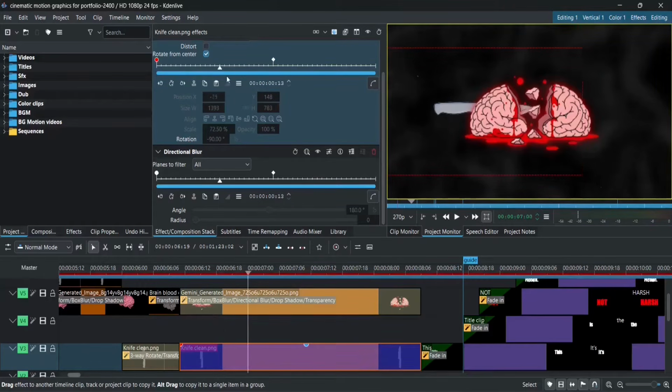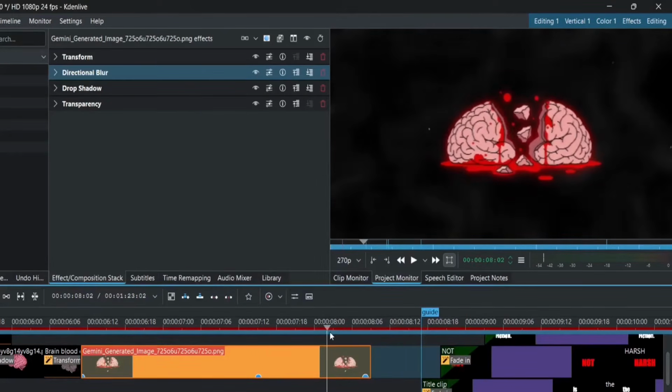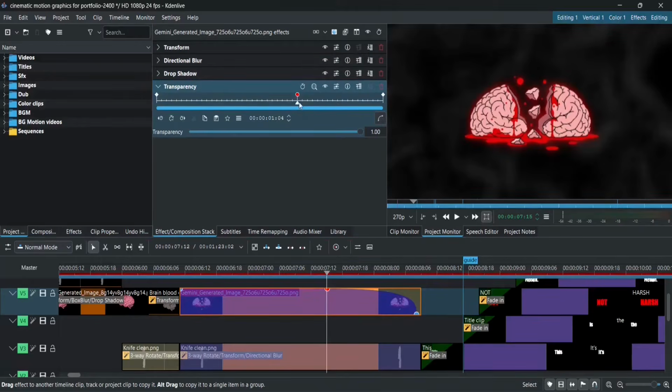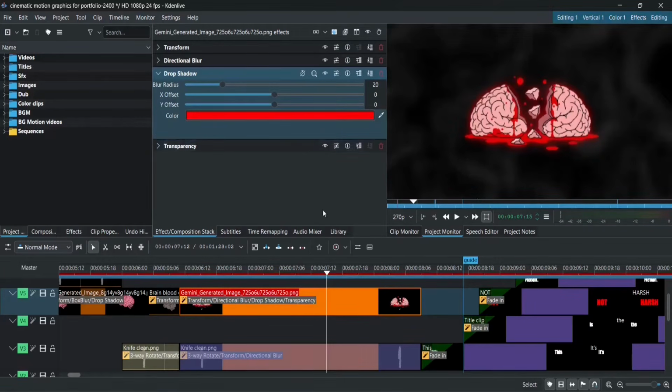Now let's talk about the next stuff I did, starting with this movement of knife, which is nothing but just like a reverse of what movement just happened with it before. And then this movement of the brain, which you've hopefully already learned how to do by now. But here are some things I still want to tell you. I also added a transparency effect for a fade out, as well as changed the drop shadow color to red. That's all.